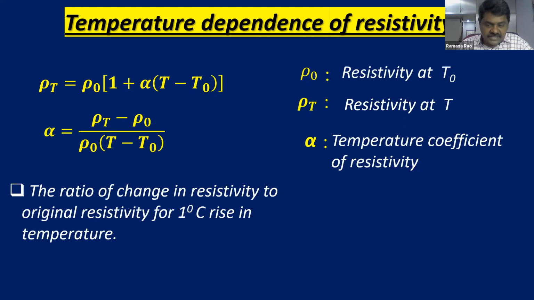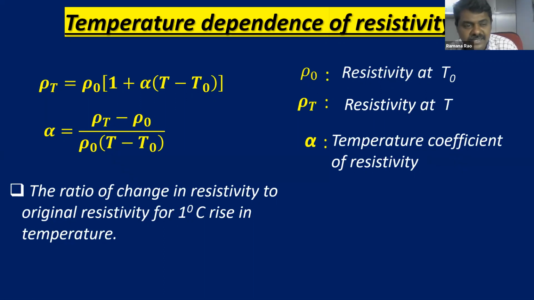Now, the definition of resistivity. You can see this is the definition. So you can easily define what is in the numerator. Look at the alpha equation: alpha is equal to (rho T minus rho naught) by rho naught into (T minus T naught). What is there in the numerator? Change in resistivity. What is there in the denominator? Original resistivity and temperature rise. That's it. So it is the ratio of change in resistivity to original resistivity for 1 degree centigrade rise in temperature. So this is the definition of alpha, the temperature coefficient of resistivity.